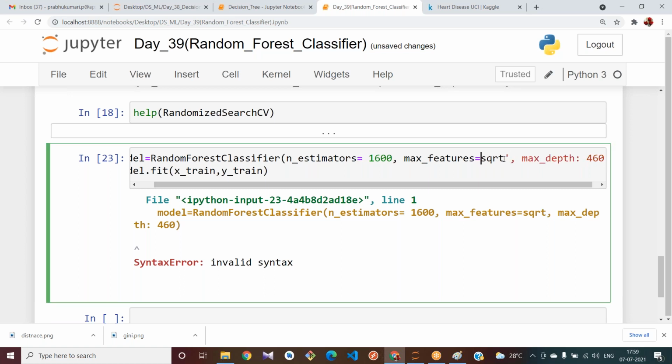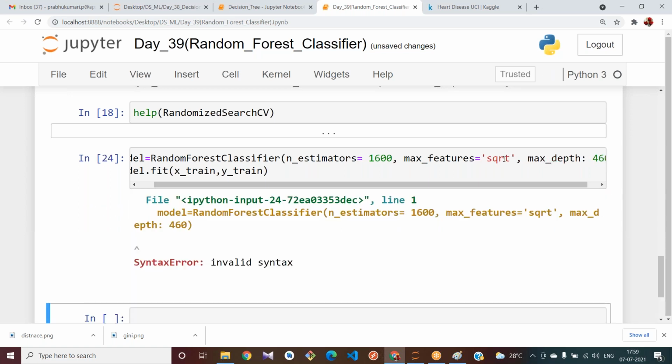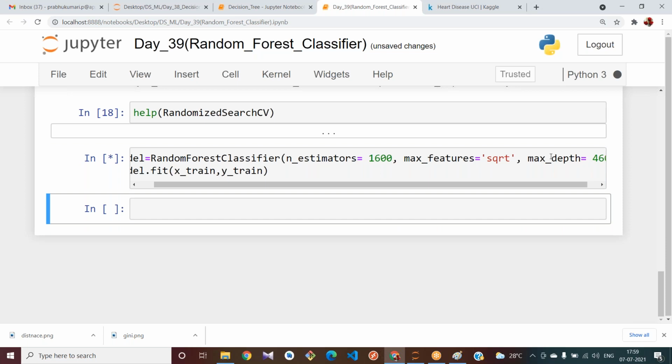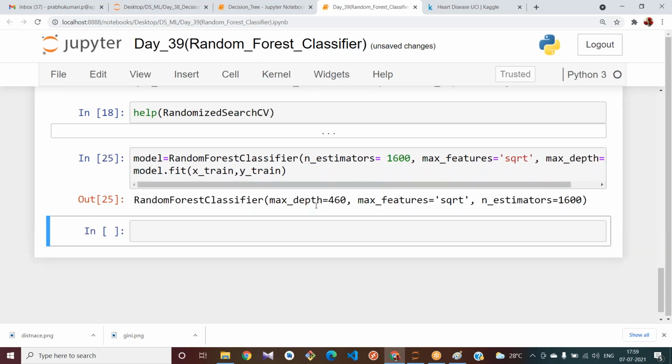I should provide it in strings. Where else have I done wrong? Okay, I didn't provide equal to it. Yes. Now let us predict our data. model.predict of x_test. Let me store it in y_test.